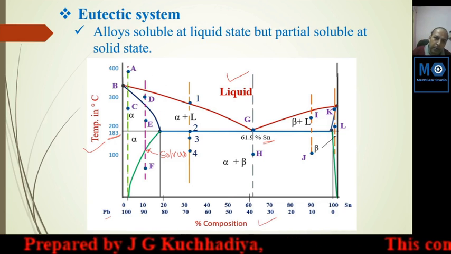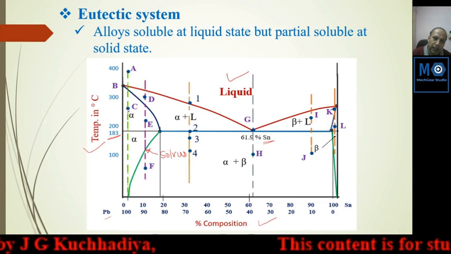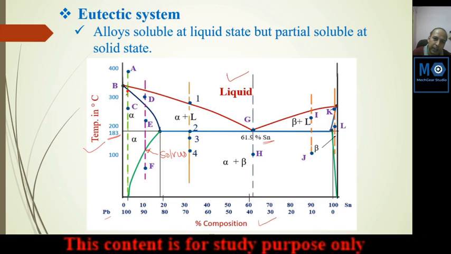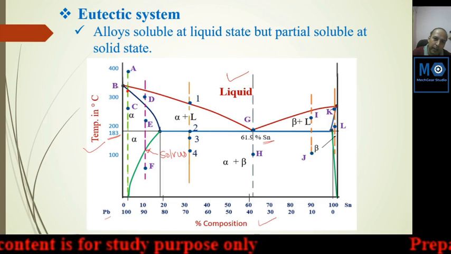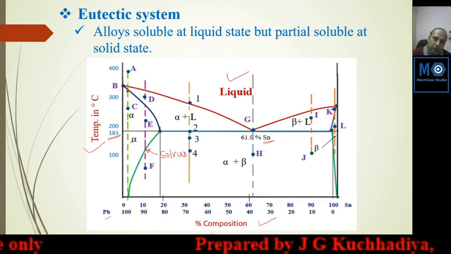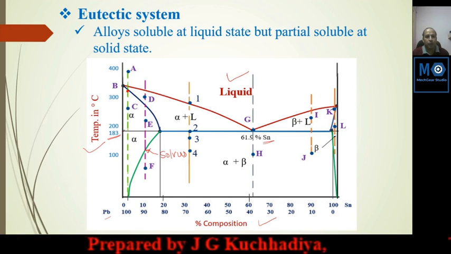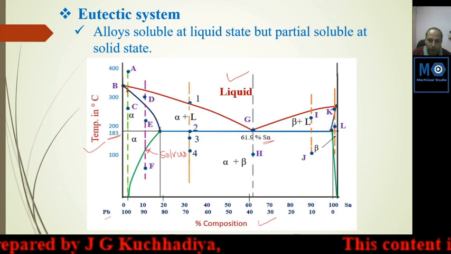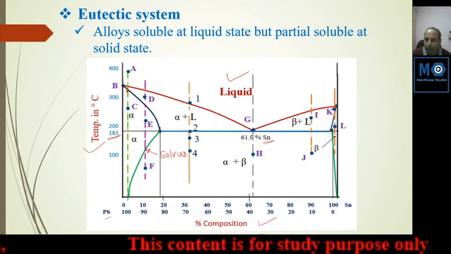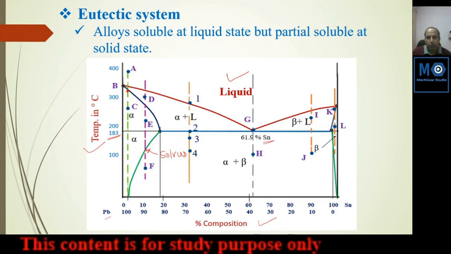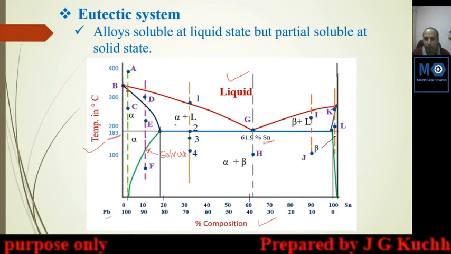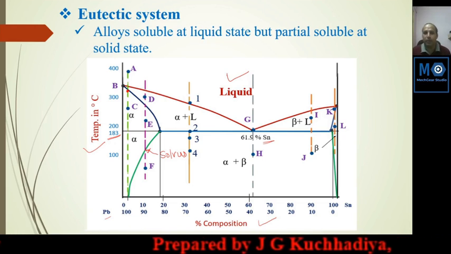We will cool the liquid from A to C and at this region. Suppose this point is indicating B, whatever it may be, anywhere. At that point, at the blue line, after passing the blue line, this composition will be solidified. Suppose we consider this point. At point 1 solidification started and at point 2 it will end. So we will discuss this region one by one so we can understand how the metal will be solidified from liquid to solid state.